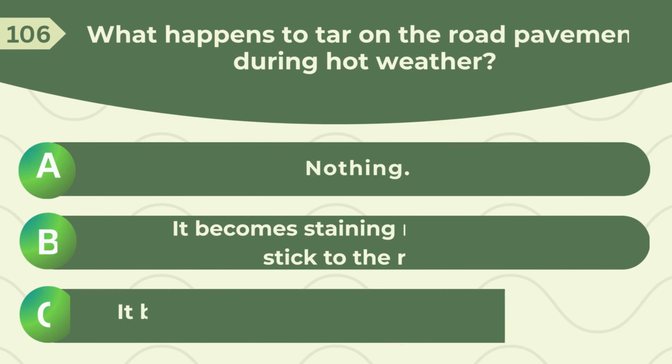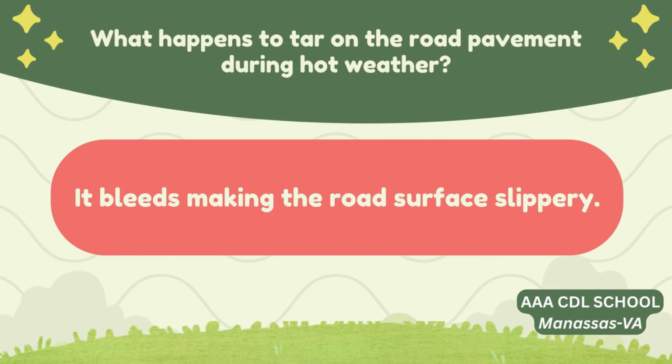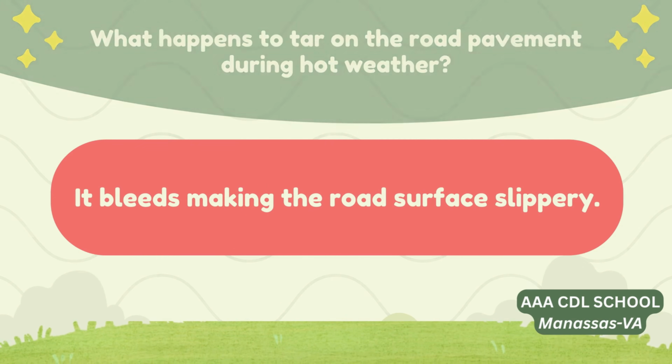What happens to tar on the road pavement during hot weather? A. Nothing. B. It becomes staining, making tires stick to the road. C. It bleeds, making the road surface slippery. Correct answer: it bleeds, making the road surface slippery.